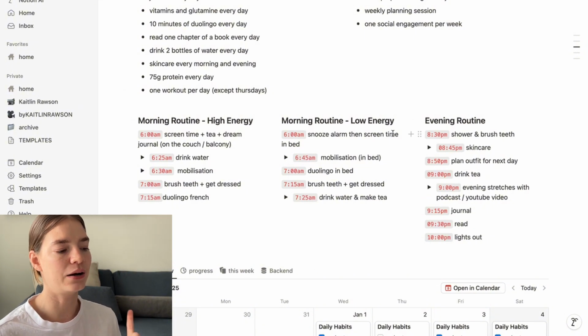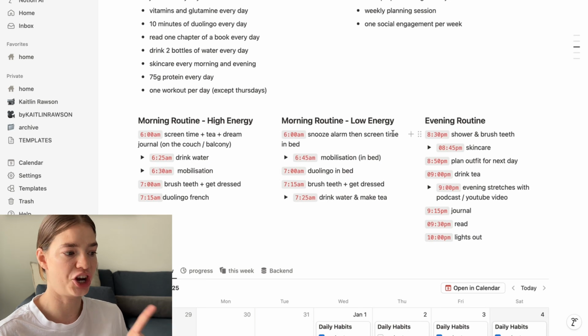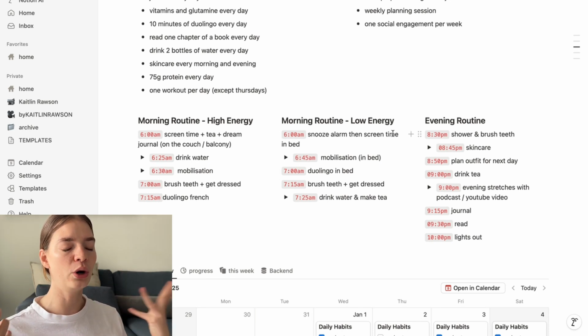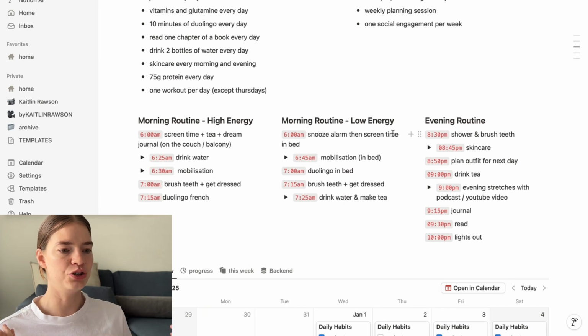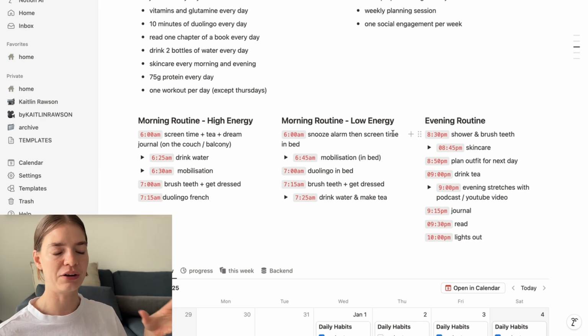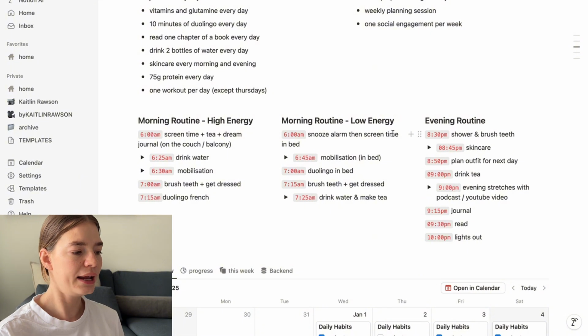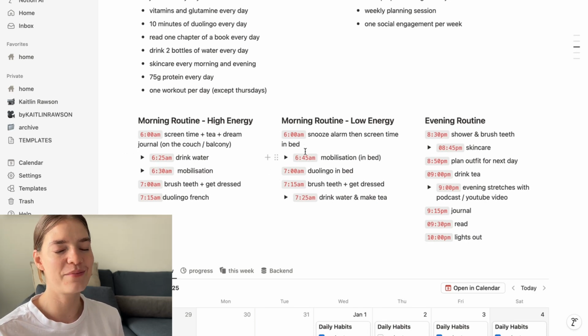That's another thing that I was running into, and a change that I actually made in the middle of last year is that I had this perfect optimized morning routine, and I was like, yes, I'm going to do this morning routine. But if I was feeling really low energy and didn't have the capacity for that morning routine, then everything was just falling off the bandwagon for the rest of the day. So I've got a high energy one where I'm going to get out of bed at 6 a.m., and then I've got a low energy one, which is where my alarm goes off at 6 a.m. and I'm not getting out of bed.